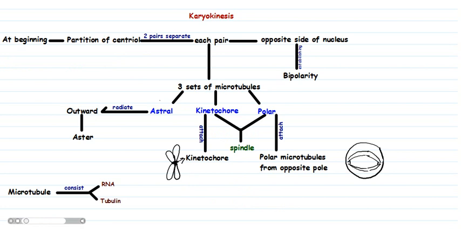Karyokinesis. At the beginning, the partition of the centriole takes place. Two pairs of centrioles separate. Each pair migrates to opposite sides of the nucleus, establishing bipolarity. Three sets of microtubules originate from each pair of centrioles. One set, the astral microtubules, radiate outward and form the aster. The other two sets, kinetochore and polar microtubules, compose the spindle. The kinetochore microtubules attach to chromosomes at kinetochores, and polar microtubules interact with polar microtubules from the opposite pole.